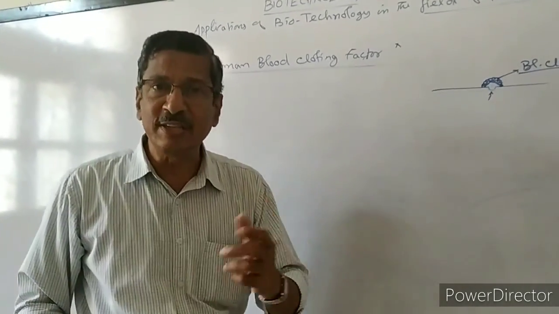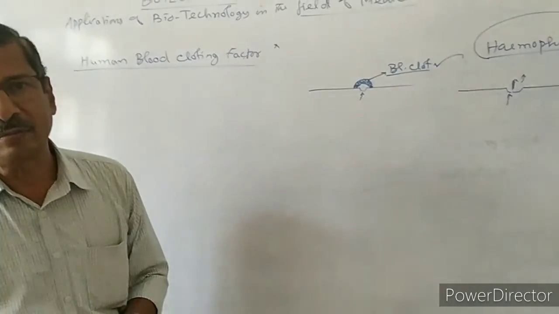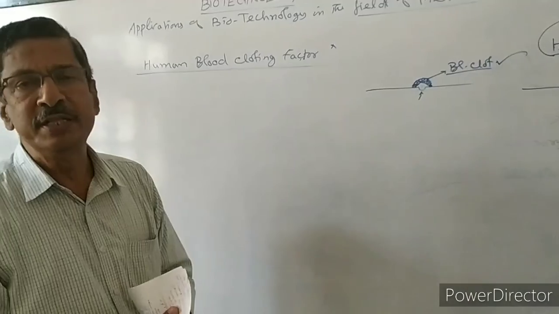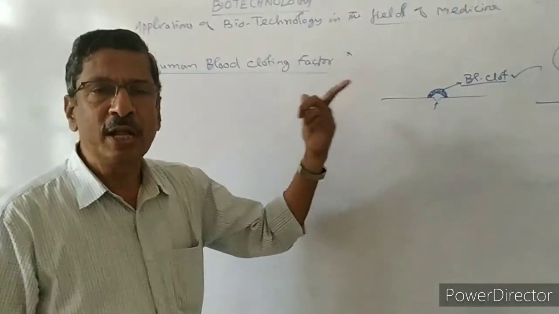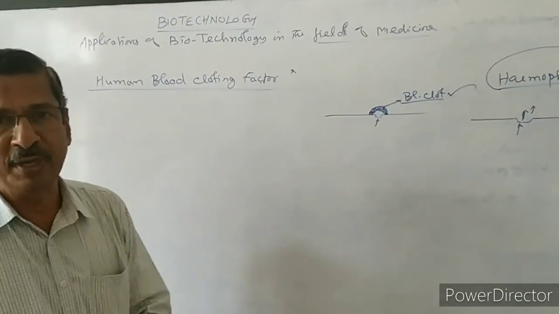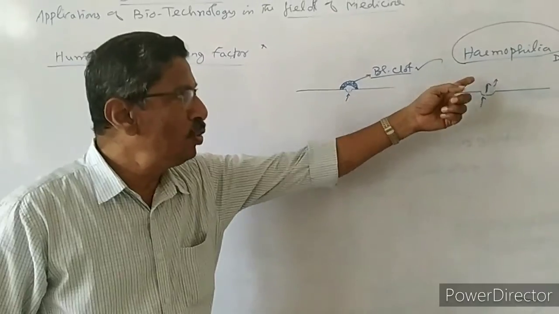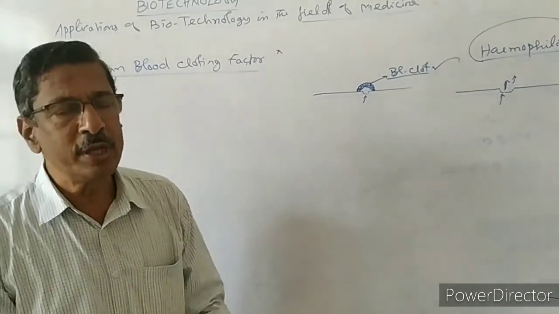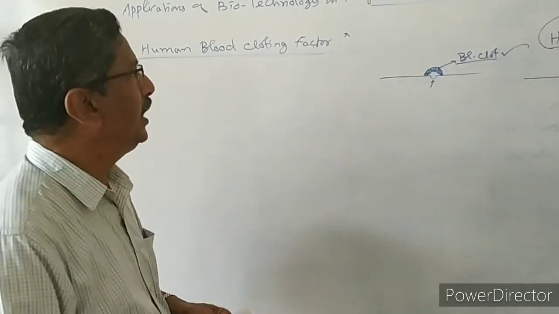Maybe about 2 liters of blood for taking 1 ml of the blood clotting factor. Nobody can donate 2 liters of blood, so it is a wastage and practically not possible. So we have to call 4-5 people for giving this 1 ml. But 1 ml is not enough. Periodically we have to give 3 times, 4 times, 5 times. Then you can imagine how much blood will be needed.